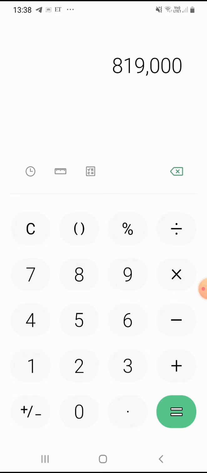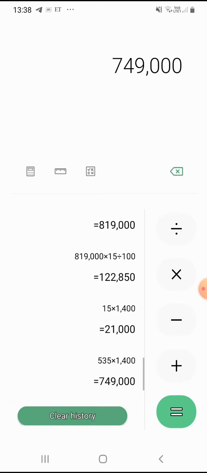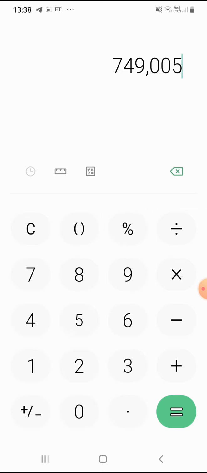You can check 585 into 1400, 8 lakh 19,000. If you are just investing, as we discussed investing, right? Same kind, if you need to buy these 1400 shares, you had to invest 8 lakh 19,000 to get it.